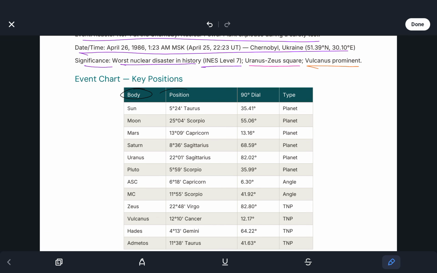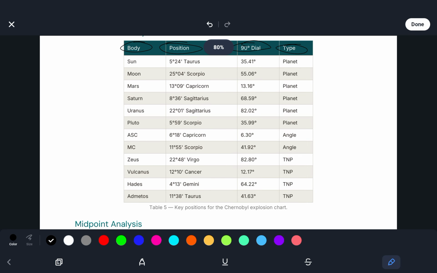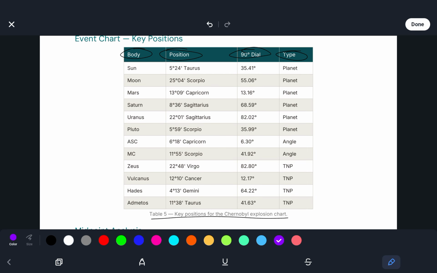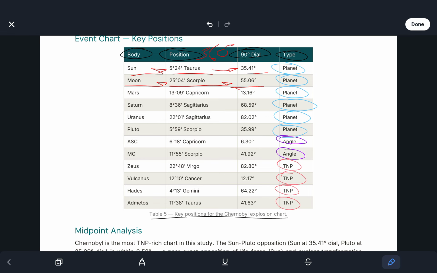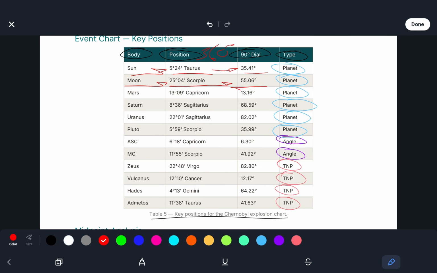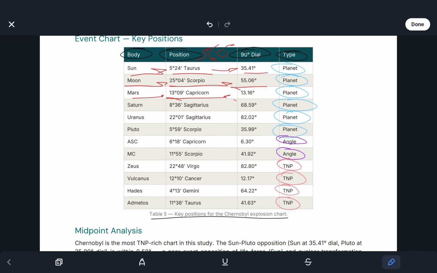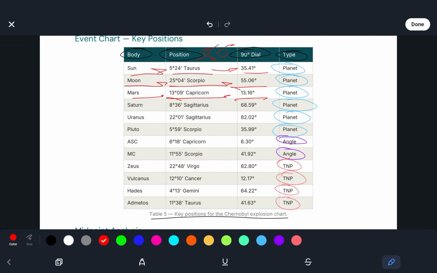So again, we're going to look at our key positions for the Chernobyl explosion chart this time. Okay, so we see that the Sun was at 5 degrees 24 Taurus, and 35.41 degrees on the 90 degree dial. Moon 25 degrees 04 Scorpio, 55.06 degrees. Mars at 13 degrees 09 Capricorn, 13.16 degrees. Saturn at 8 degrees 36 Sag, 68.59 degrees.